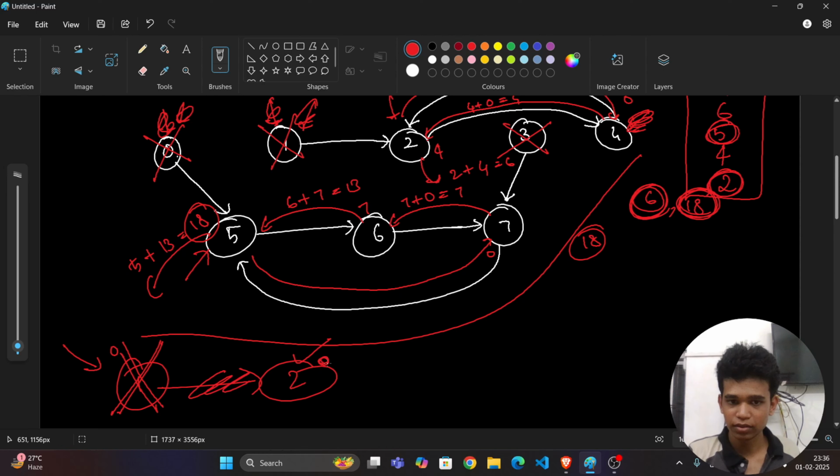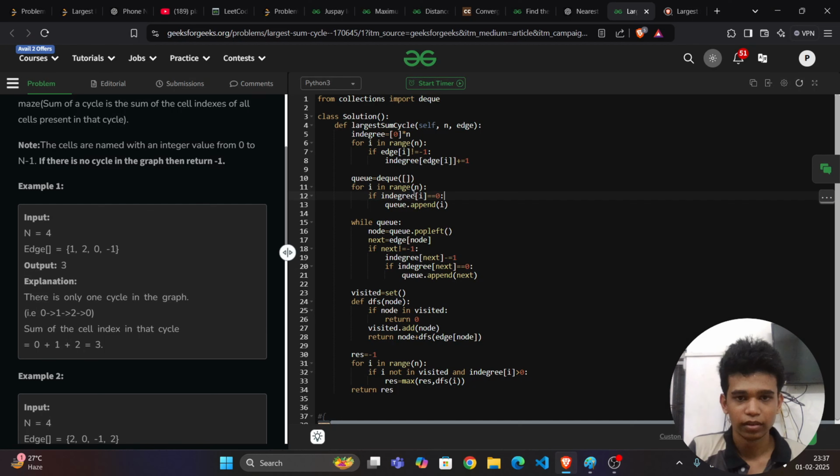No, it is 0, right? So I will take this in my queue, so that whatever it points to, I can check whether it also satisfies the condition or not. Quite confusing, but just realize. Okay, fine.